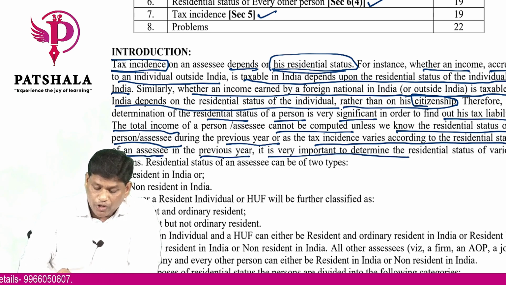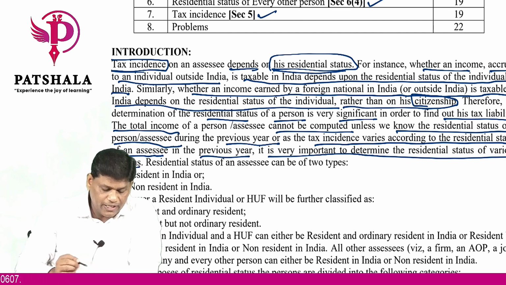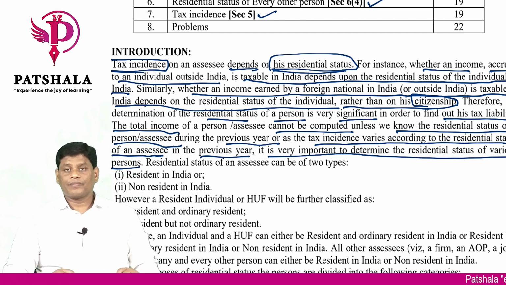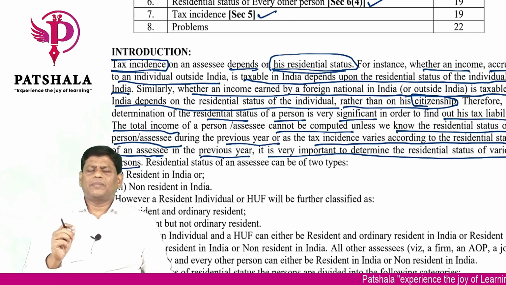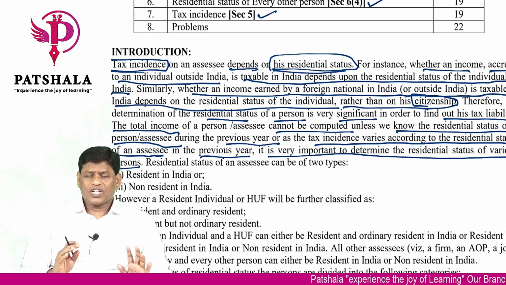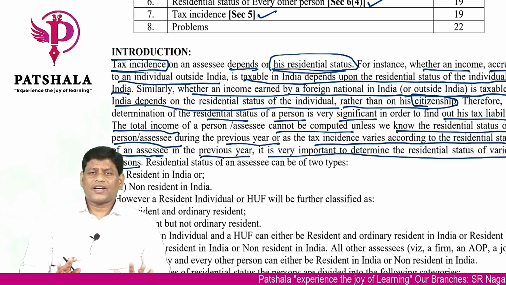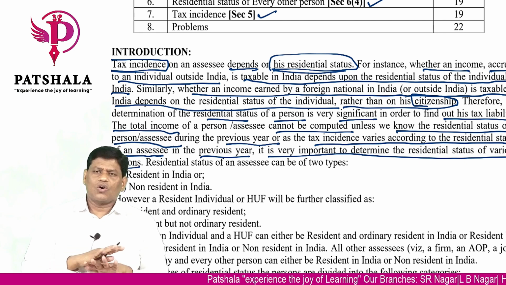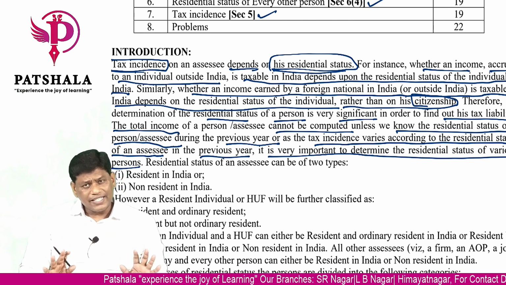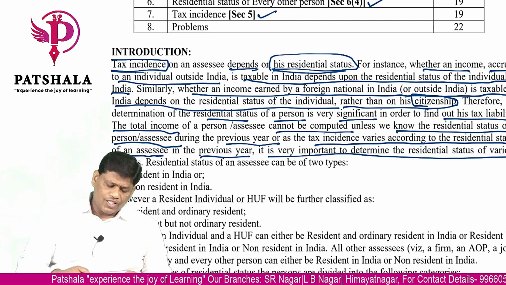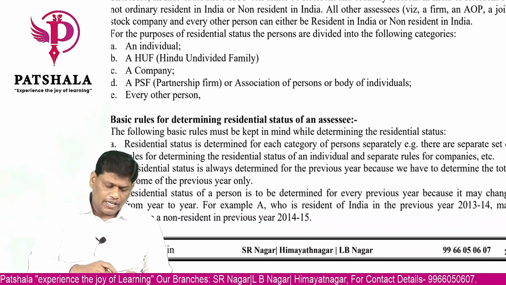It is very important to determine the residential status of various persons. So what the law says is that before you determine whether a person's income is taxable or not, first you need to determine the residential status of that person. That is the conclusion from the para that we have read. So what can be the residential status of any person that you have?